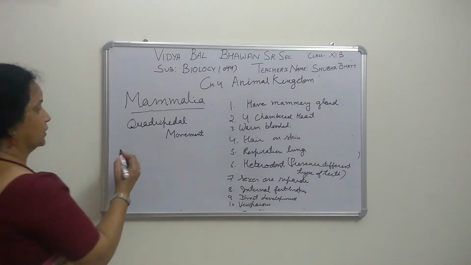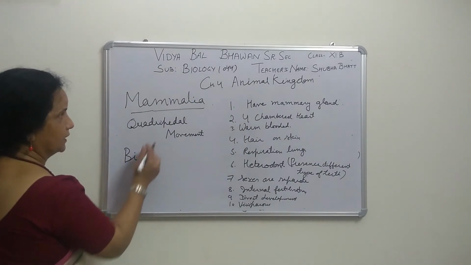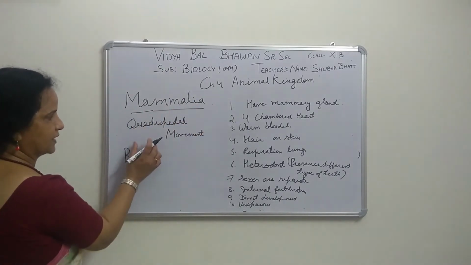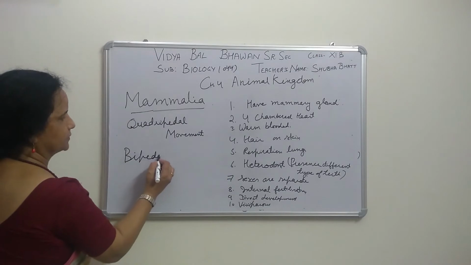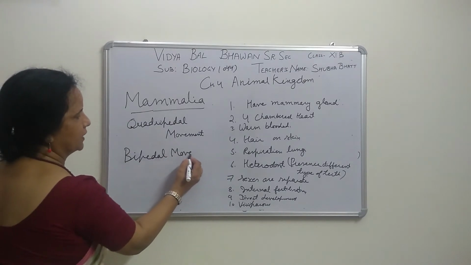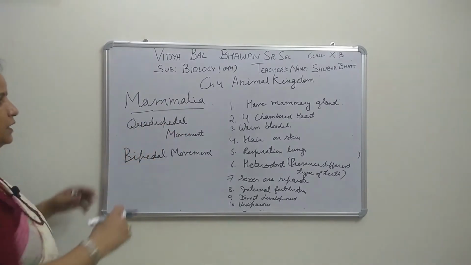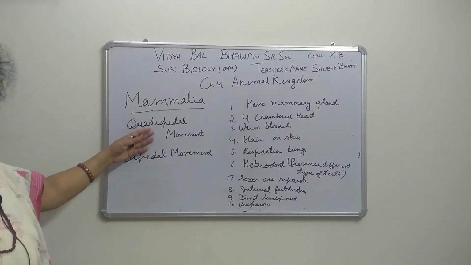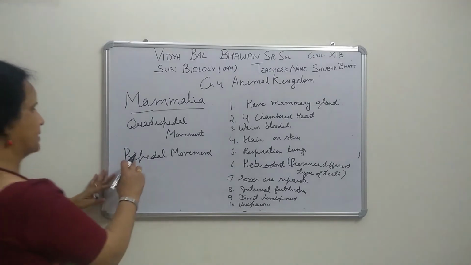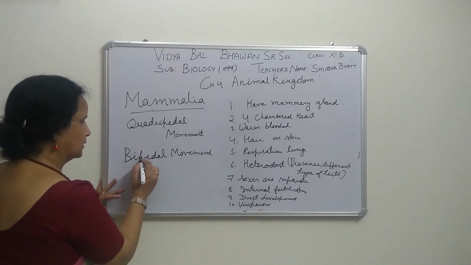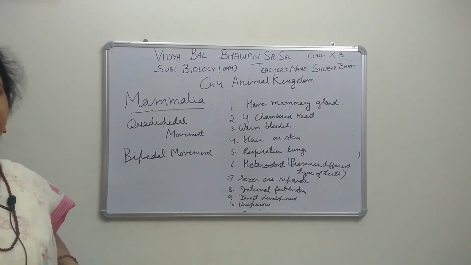So here we are showing a bipedal human being. In mammalia, both movements are there. Bi means 2, and these are showing 4 legs: cow, buffalo, dog, cat, all these. But in the case of human beings, we are showing bipedal, one more advancement.